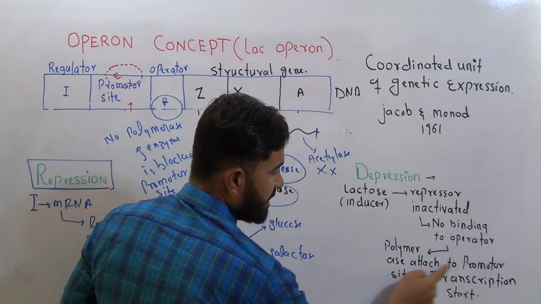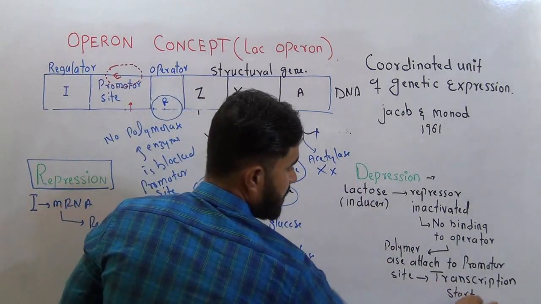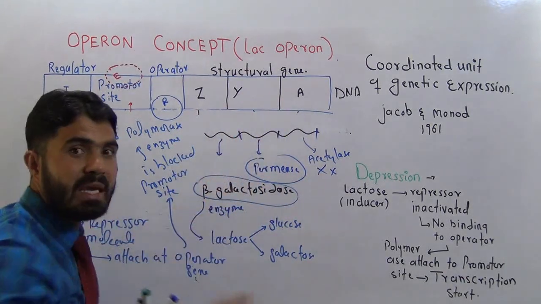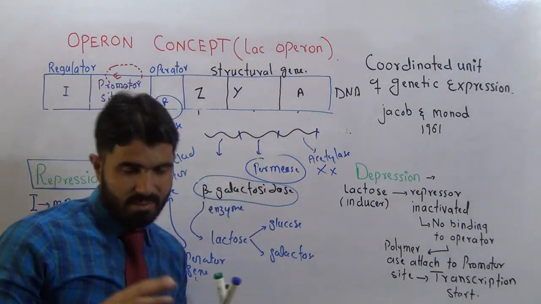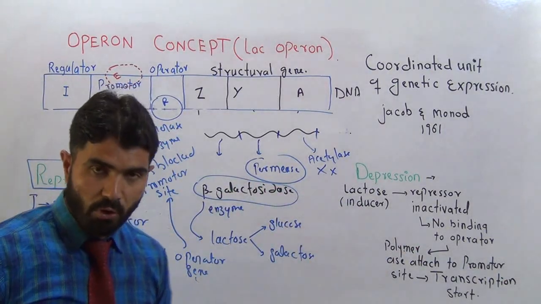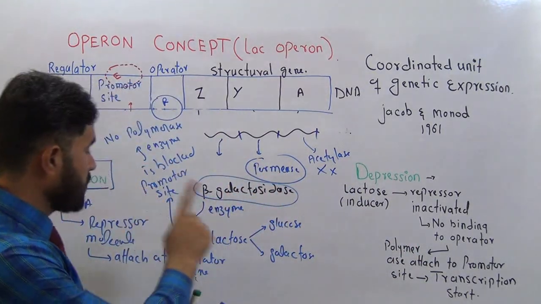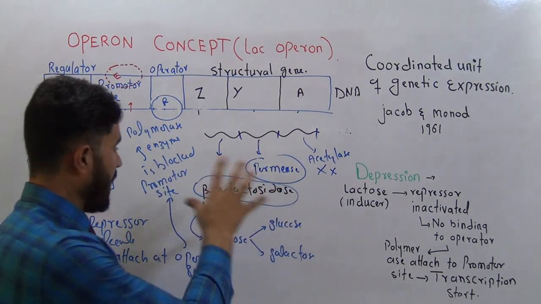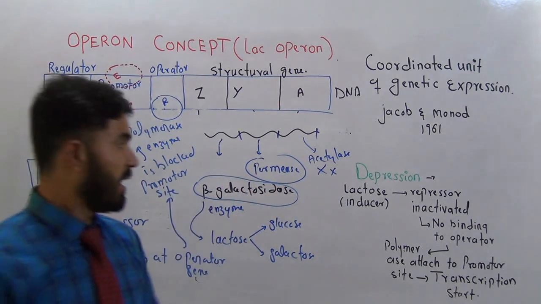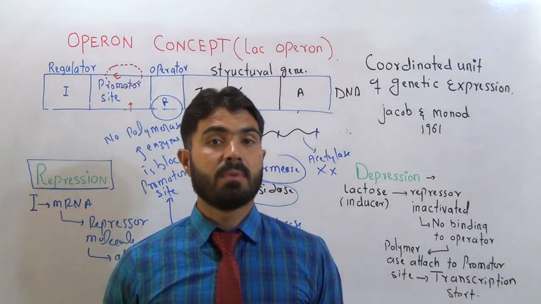Then what will happen? Polymerase attaches to the promoter site. Then transcription starts, meaning the messenger RNA from these genes will be made. There should be 3 RNAs, but in this case only one single RNA is formed, and this one single RNA will code the 3 enzymes: galactosidase, permease and acetylase. Galactosidase will hydrolyze the lactose, permease will help in bringing the lactose inside the cell, and acetylase has no known function. So we saw what a great check and balance there is in the metabolism of lactose.